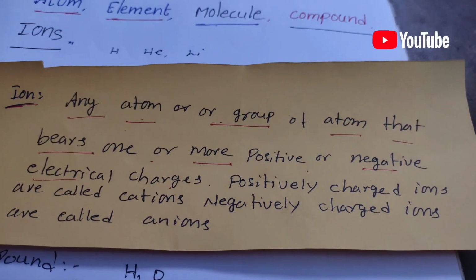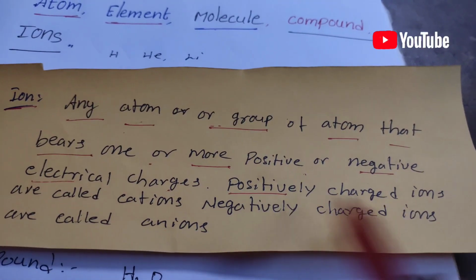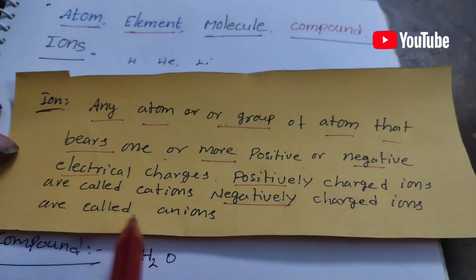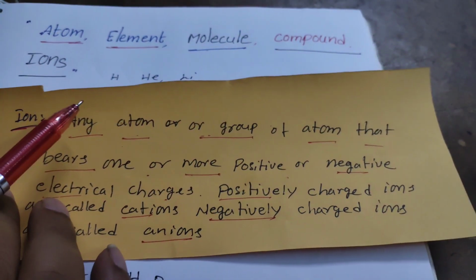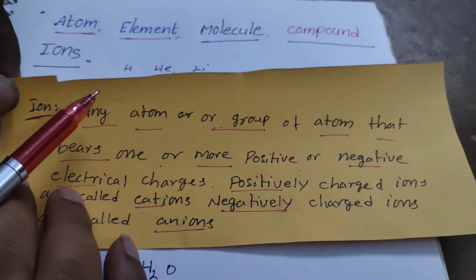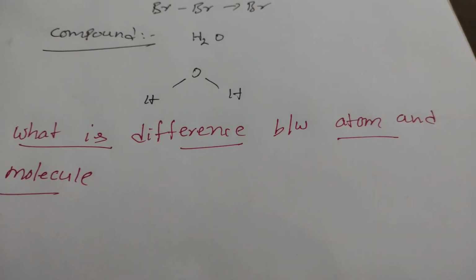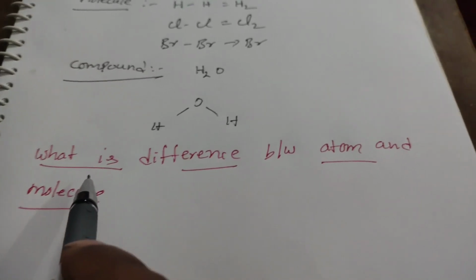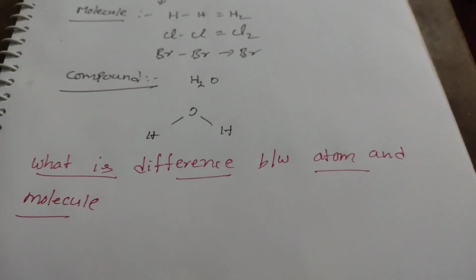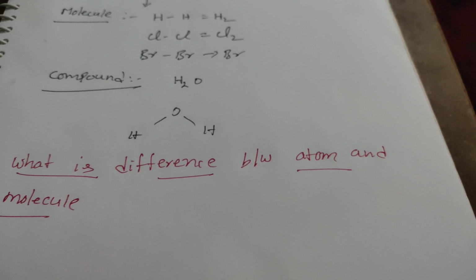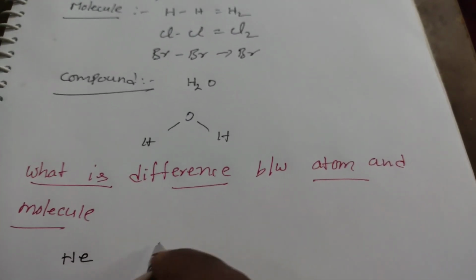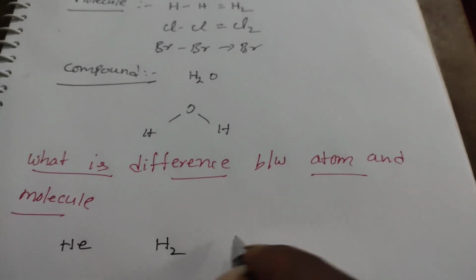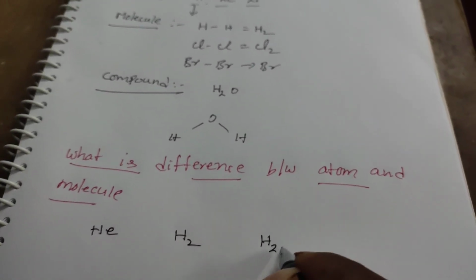Ions are mainly of two types. One is positively charged ions and the second is negatively charged ions. Positively charged ions are called cations and negatively charged ions are called anions. Okay students, now we will discuss in detail the differences between atom and molecule. Here I am taking three examples: one is helium, the second is H2, and the third is the water molecule.